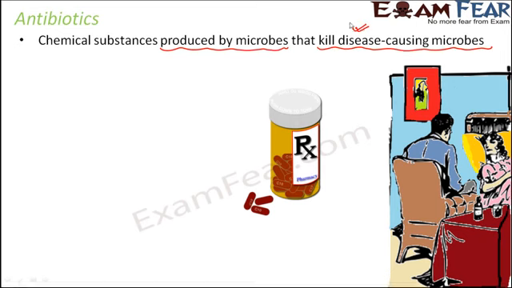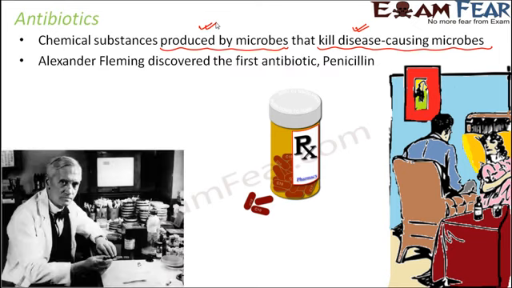This statement itself proves that there is one set of microbes which are useful, and another set of microbes which are harmful. Antibiotics will kill the harmful microbes and they are prepared from the useful microbes. Now, these antibiotics were discovered. The first antibiotic was discovered by Alexander Fleming, a Scottish scientist, and the first antibiotic was penicillin.